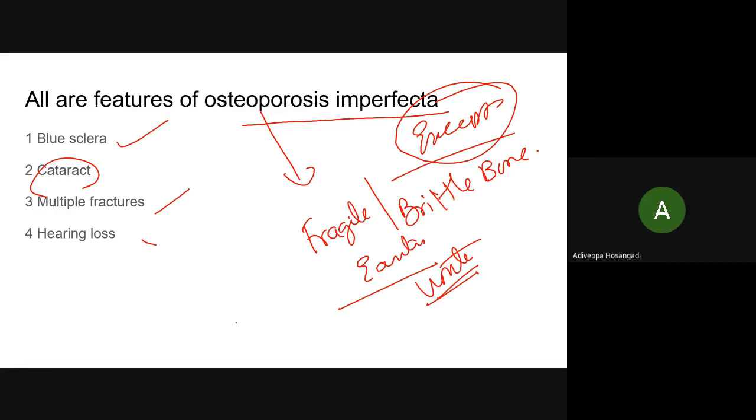Fracture healing in osteogenesis imperfecta is very good or normal, but the strength is poor. Hence, if you take an X-ray of a child, you will see one fracture is fresh, one fracture is healing, one fracture is already healed. So you see fractures of different age.